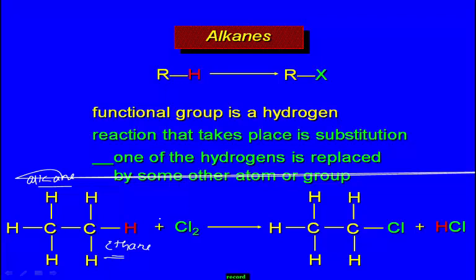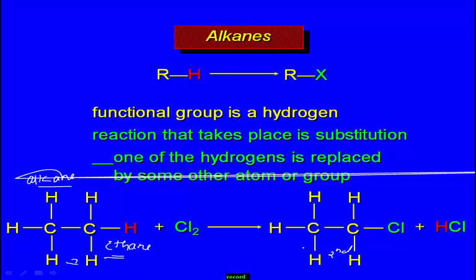When it reacts with a chlorine molecule, see here, the product is like this one. Here 2 carbon atoms and 1 chlorine atom. What is the difference between the first structure and the second structure? Here this one is the first structure and this one is the second structure. What is the difference between these two? What happens in a particular reaction?